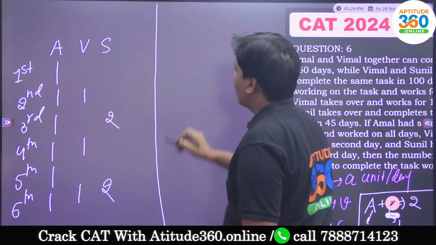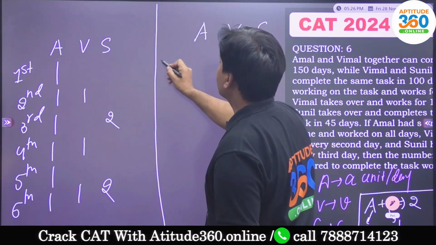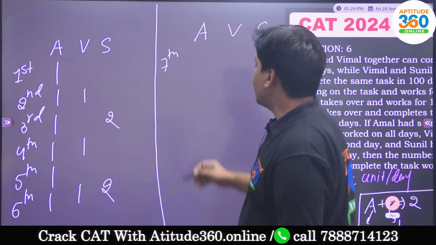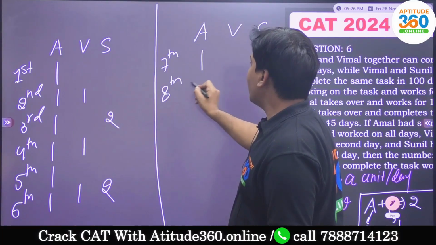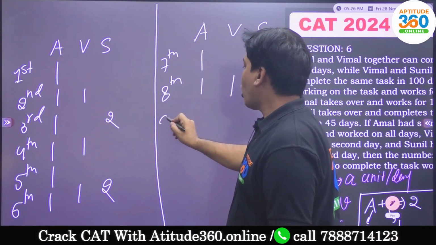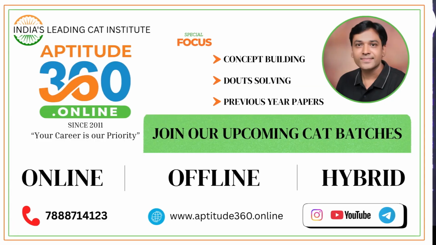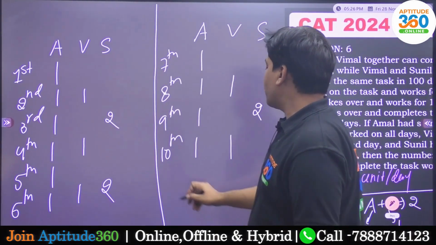Now, what is going to happen? Amal, Vimal and then Sunil. I just want to show you a pattern here. Seventh day: who is going to be working on the seventh day? Obviously, Amal is going to be coming. Eighth day, with Amal comes Vimal. On the ninth day, with Amal comes Sunil. And then on the 10th day, obviously Amal and Vimal.